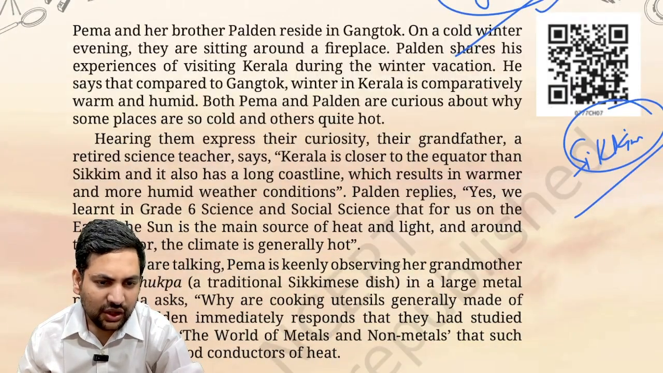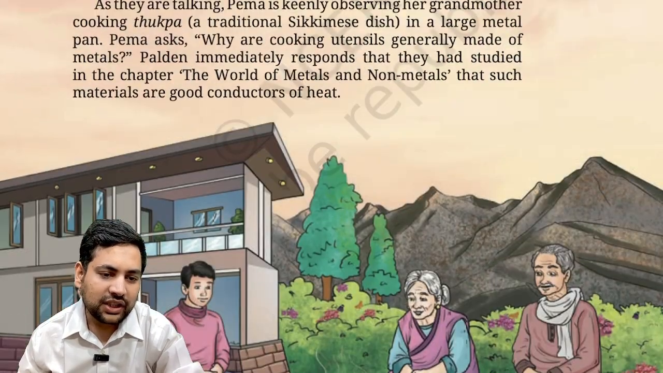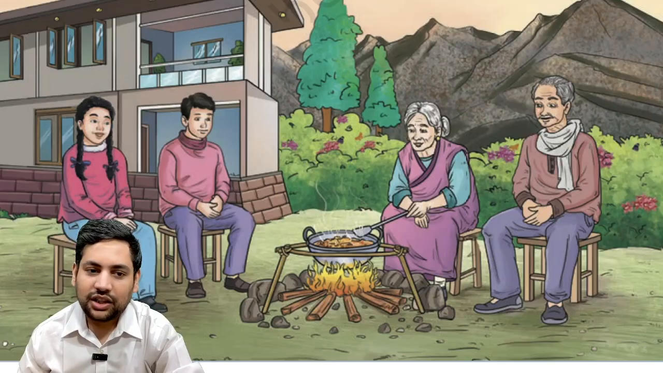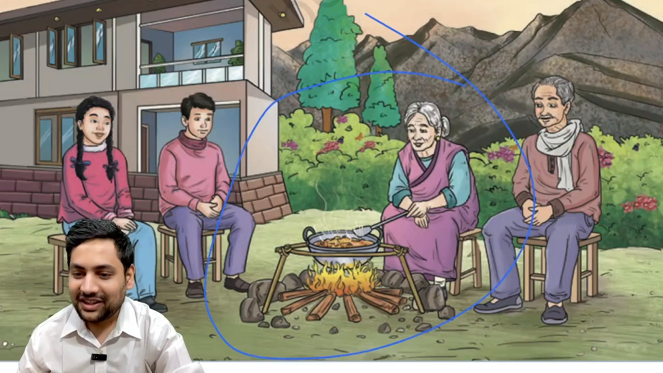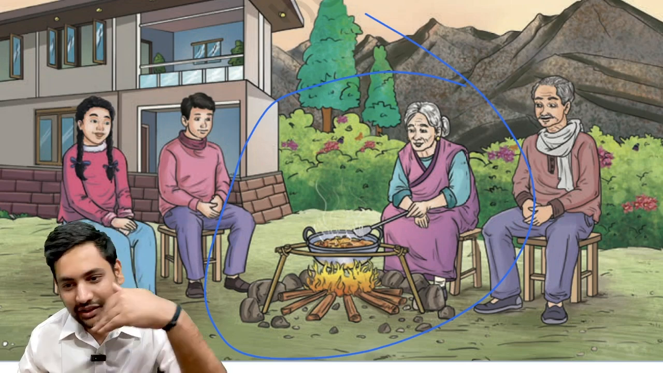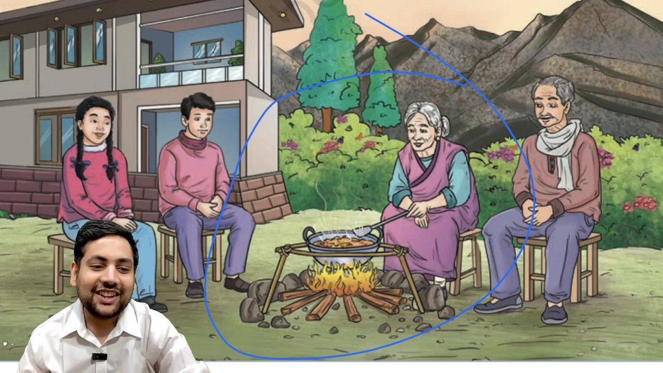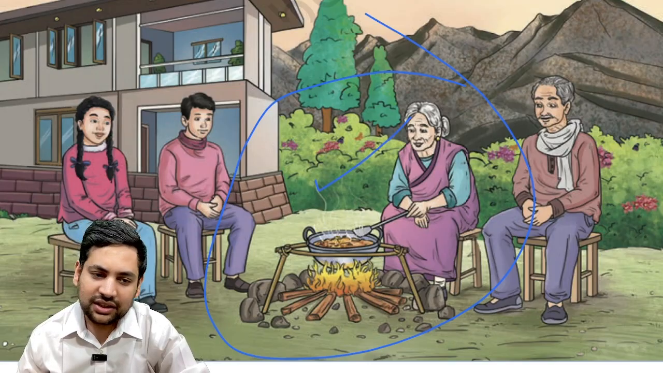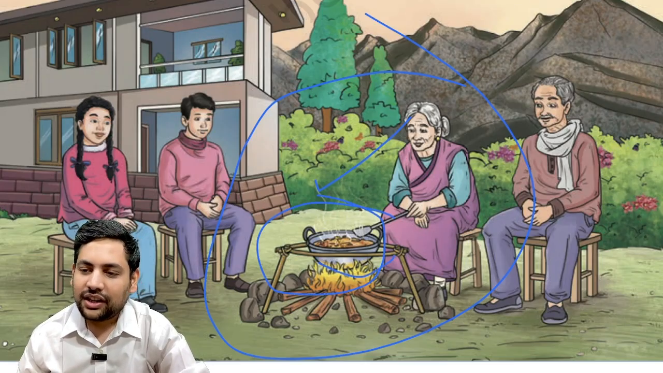Now here they are sitting, and what is happening? This grandma is cooking thukpa. Thukpa is a dish that is made in the northeastern region as well as North India, the northernmost regions. There it is eaten. Now here he talks about why an iron container is being used. The reason is that it can do conduction.